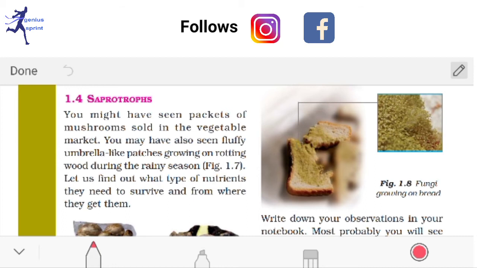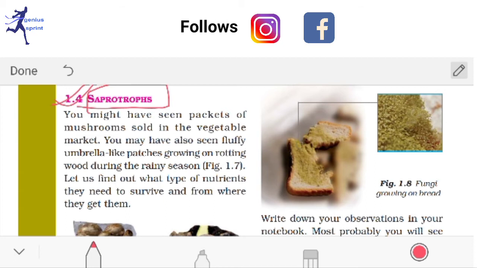Now another thing is saprotrophs. So what is saprotrophs? Saprotrophy is a process in which different plants can grow in decaying parts, in wet areas where water is stored and rotten matter is there.